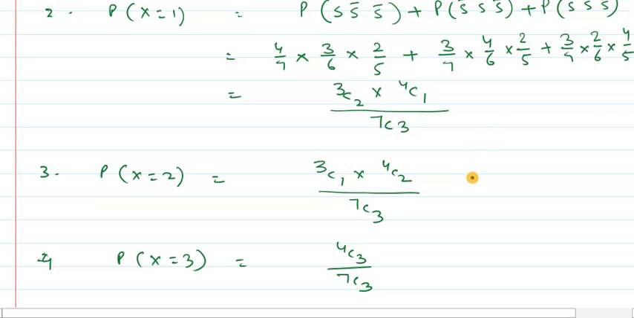So this is the way we have to differentiate the solution when it is with replacement or without replacement. So you should read the question carefully, and only after that you should attempt the question.